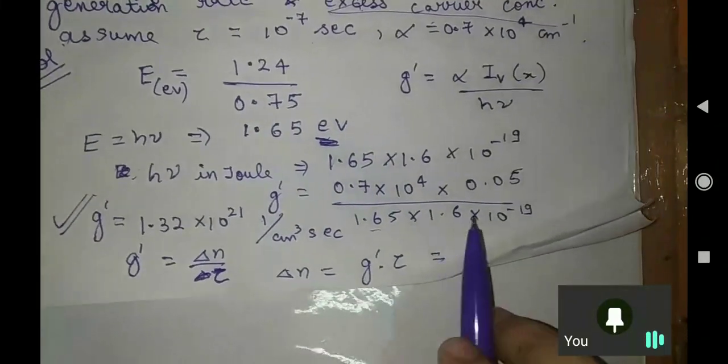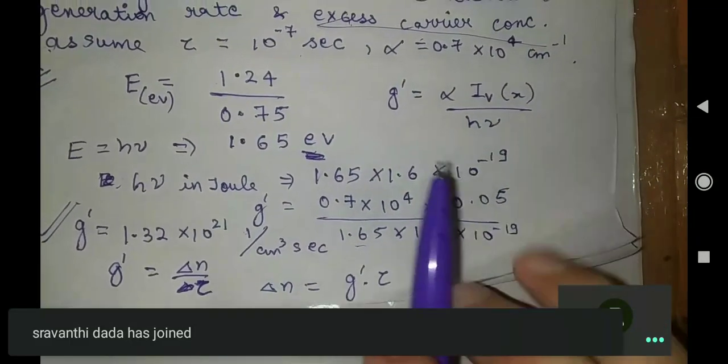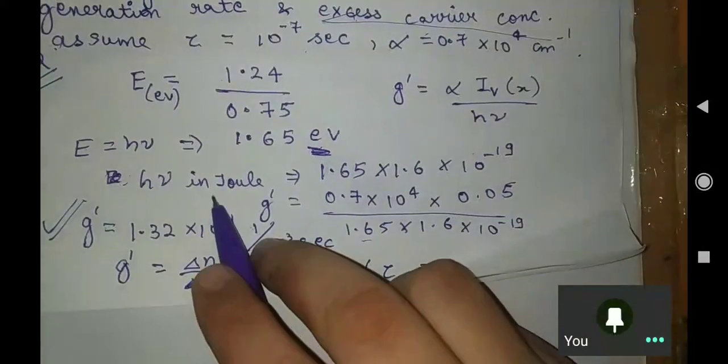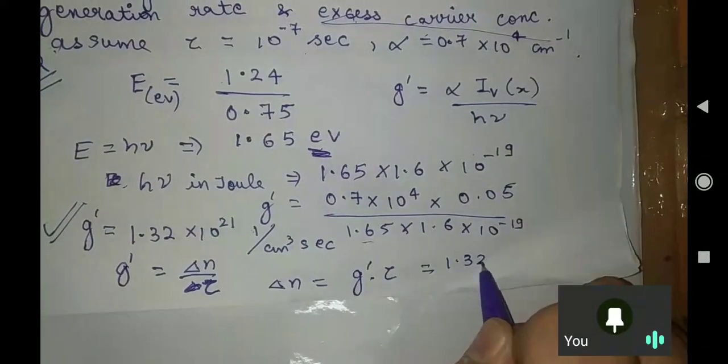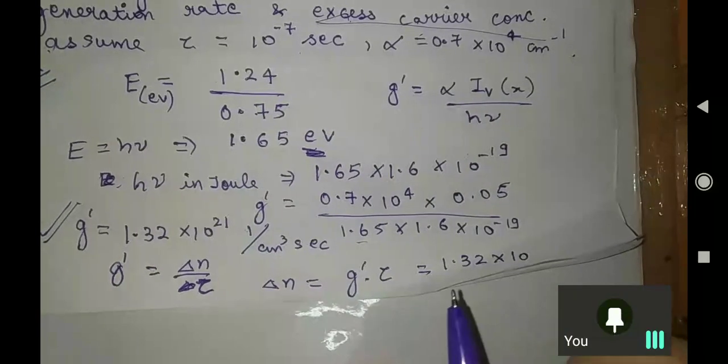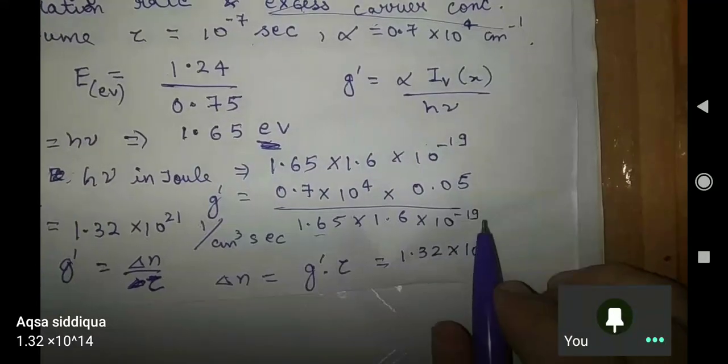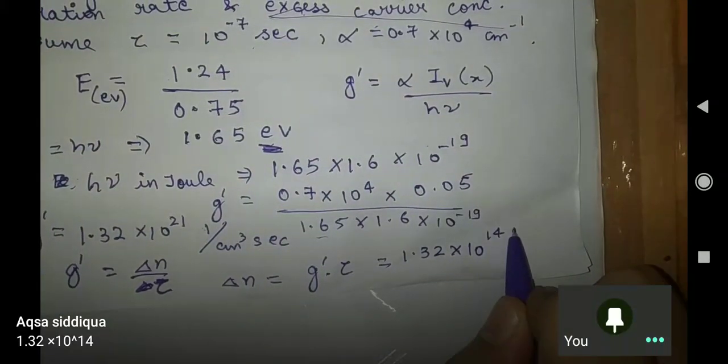So what will we get? What is our tau? 10 to the power minus 7. Just multiply it. So it will be 1.32 into 10 to the power, what I think it will be, 14 per centimeter cube.